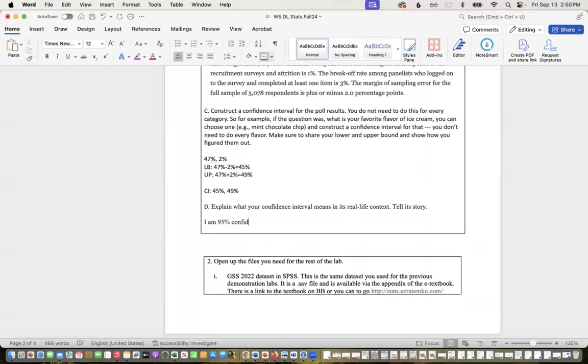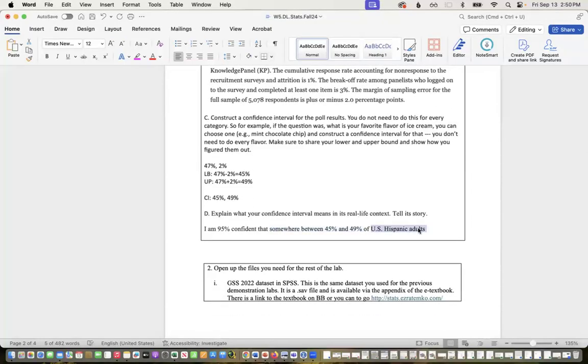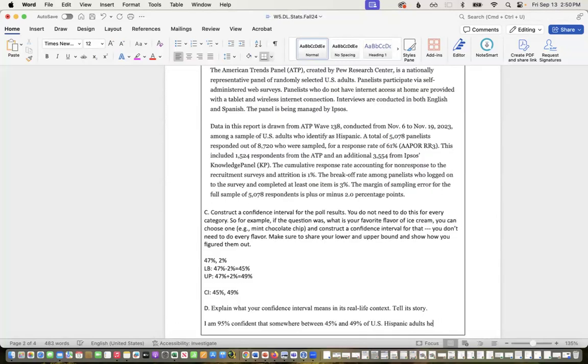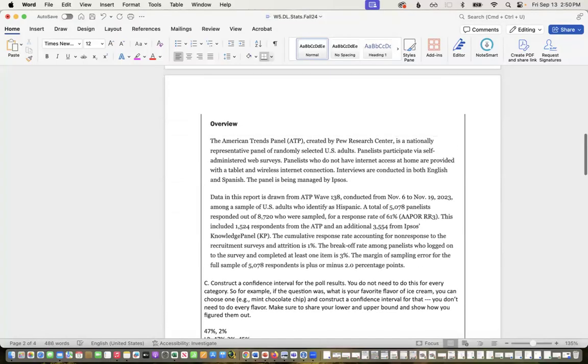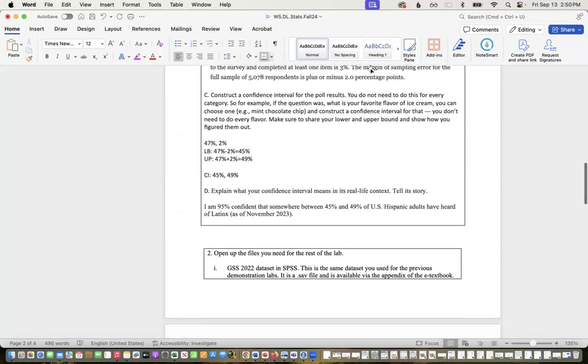So I am 95% confident that somewhere between 45% and 49% of US Hispanic adults, right? So this is always the same here. I'm 95% confident that. And then this one is a proportion one. So we're talking about the proportion that said they have heard of the term Latinx. And then this is our target population. And again, it was have heard of Latinx. This would be as of November 2023. That's when the poll was.